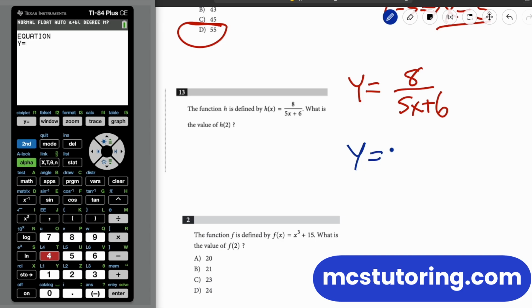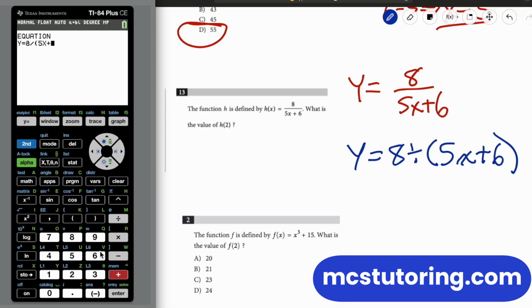A fraction is an unfinished division problem. So it's really 8 divided by this 5x plus 6. But to be super careful, this denominator, this expression, I'm going to enclose in parentheses. So we're going to do that. 8 divided by parentheses. And if you skip the parentheses and you get it wrong, don't blame me. I'm warning you here.